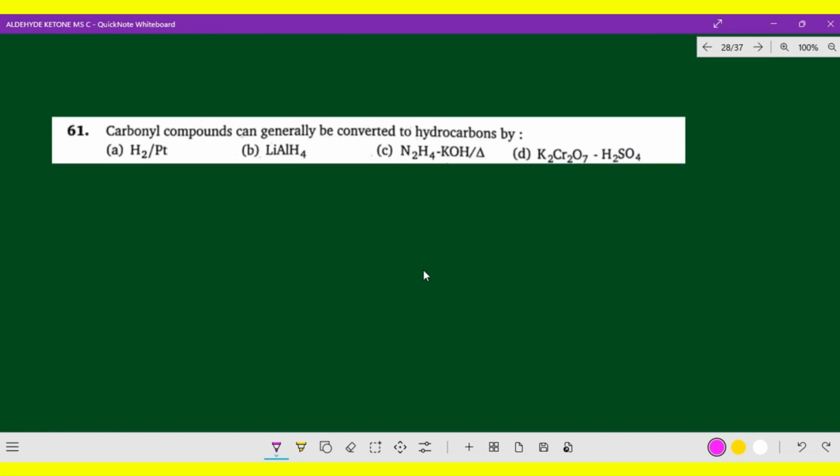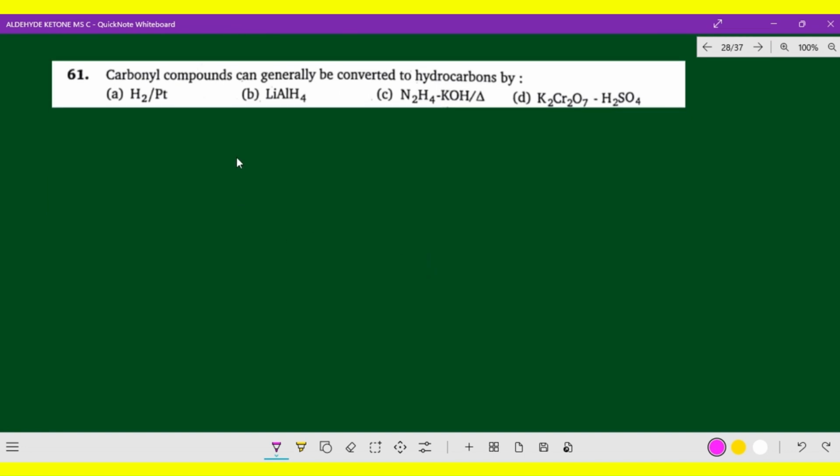Carbonyl compounds can generally be converted to hydrocarbons. Which reagent makes this possible among these options? First one, hydrogenation, that is H2 platinum, an ordinary reducing reagent. The second one, lithium aluminum hydride, is a very strong reducing agent. Carbonyl compounds are converted to primary alcohol and secondary alcohol, respectively, from aldehydes and ketones.